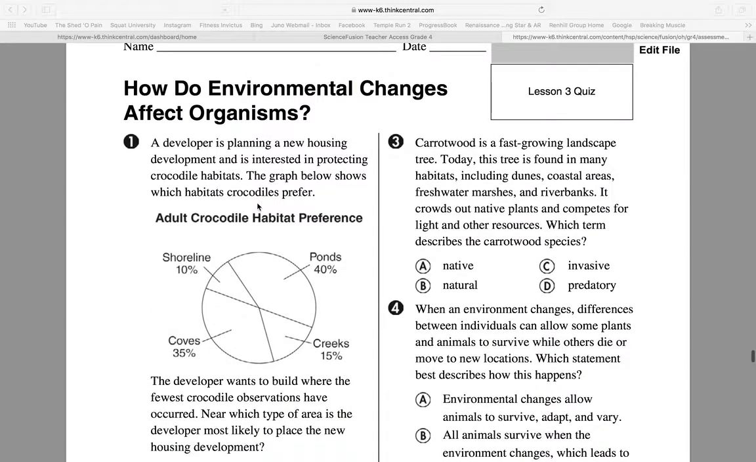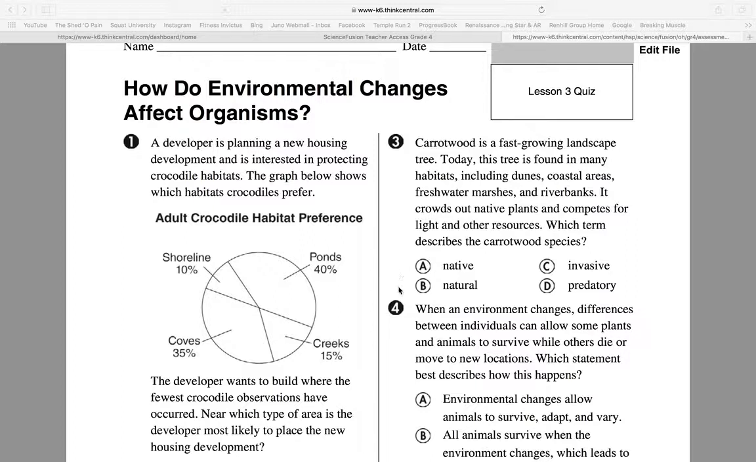Number 3. Carrotwood is a fast-growing landscape tree. Today, this tree is found in many habitats, including dunes, coastal areas, and freshwater marshes and riverbanks. It crowds out native plants and competes for light and other resources. Which term describes the carrotwood species?